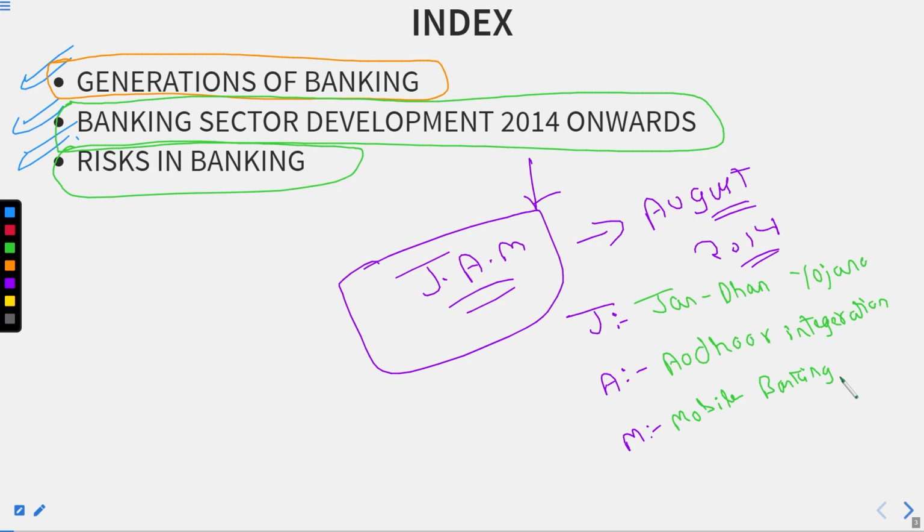So we had discussed the Jan Dhan Yojana, like what we mean by the no frills account and the meaning of minimum account balance. We had discussed the Aadhaar integration, like how Aadhaar made it easy to open bank accounts, and now we are left with mobile banking. So we will start with mobile banking.